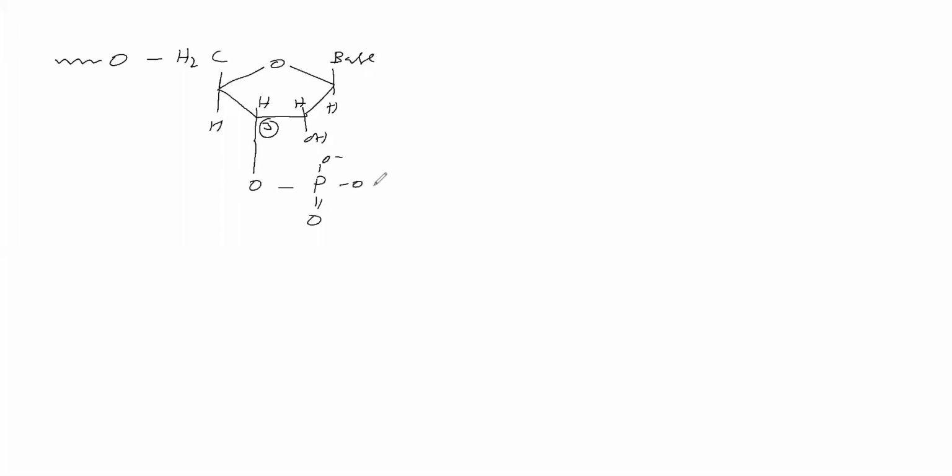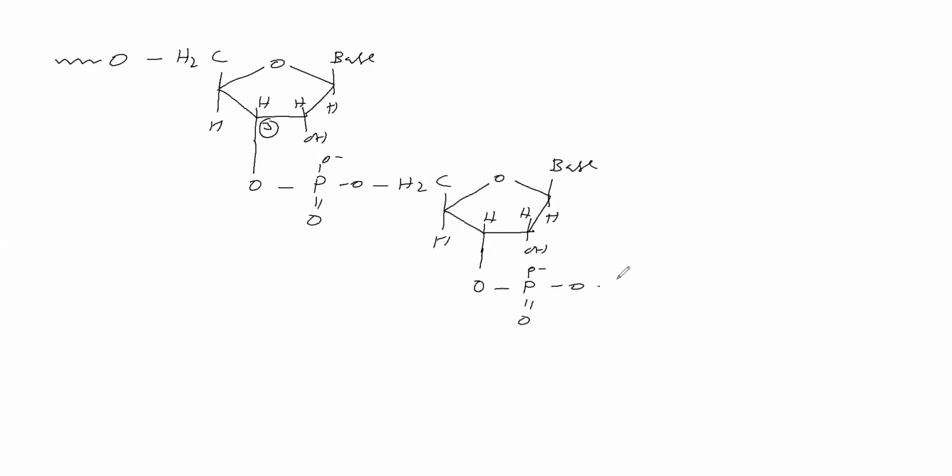Like this it will be. Here H, here the base, here H, OH. This is linking with the phosphate, linking with the phosphate like this.